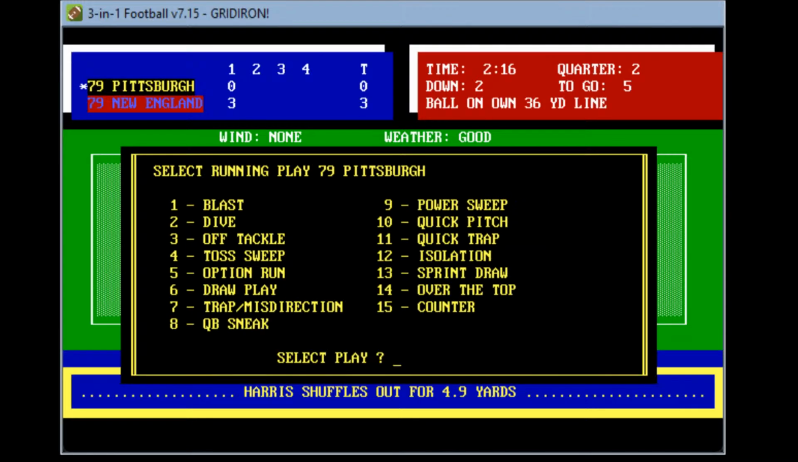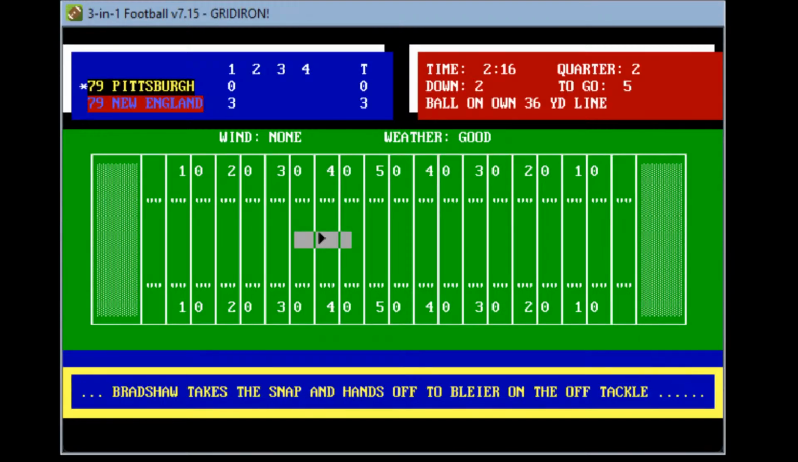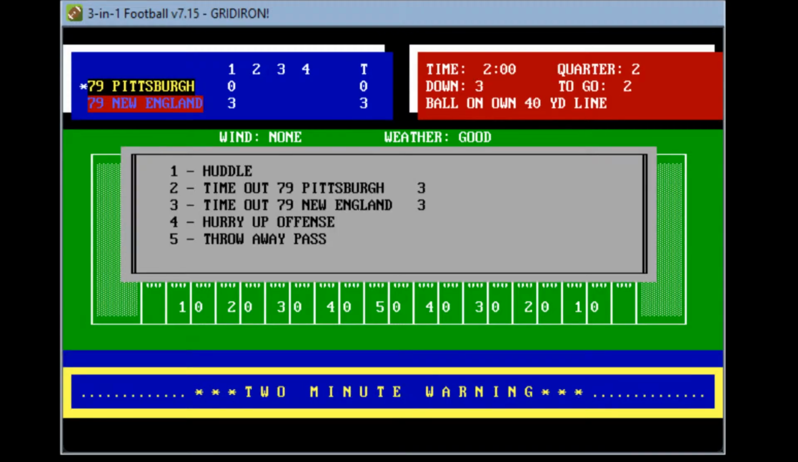We'll go ahead and run again. They'll do an off tackle to Blyer. Again, they're starting to run the ball on New England here. So again, they'll hand it off, hands it to Blyer, off tackle at the 40, gets about 3, and it's a 3rd and 2 as we're now officially inside 2 minutes of this first half. Patriots 3, Pittsburgh nothing.